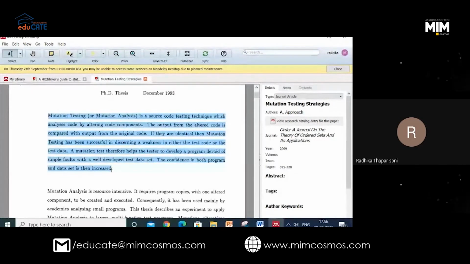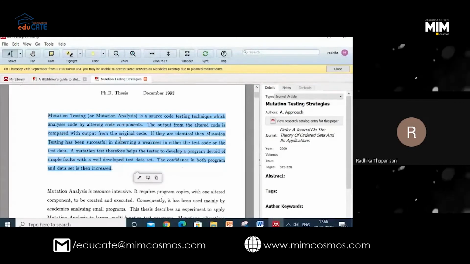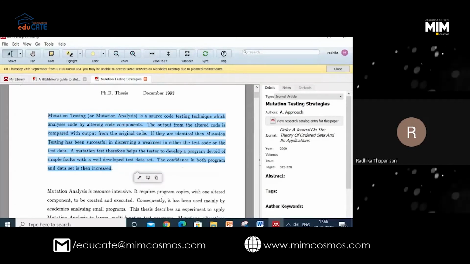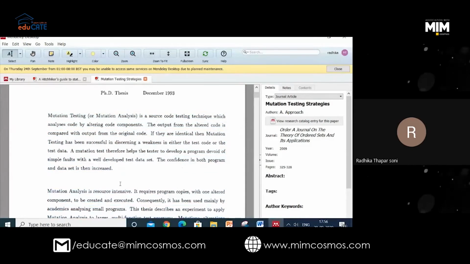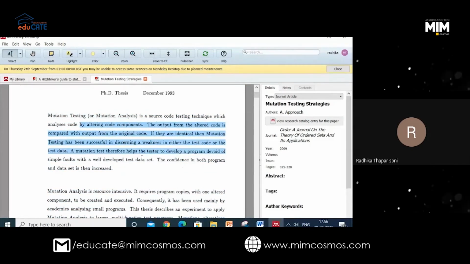Now I'm reading. I want that this paragraph is good for me. Out of this paper, this is the part which I am going to refer somewhere, or I am going to read it, or I am going to paraphrase it, what you learned yesterday. So what you have to do, just highlight it. What I've done is just selected whatever you want. For example, these 5 lines I want to see.